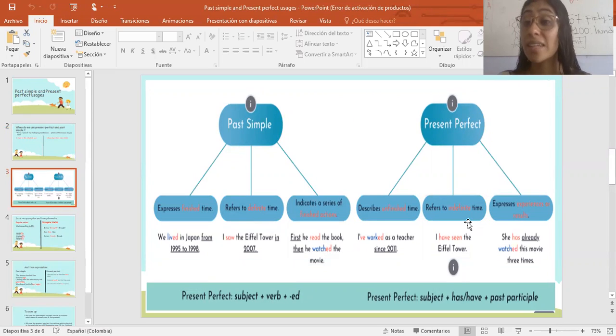That means that the present perfect focuses on the action more than on a specific period of time. So here is the action, and the past simple is the period of time in the past. And the present perfect is something that I started in the past and I'm continuing doing.